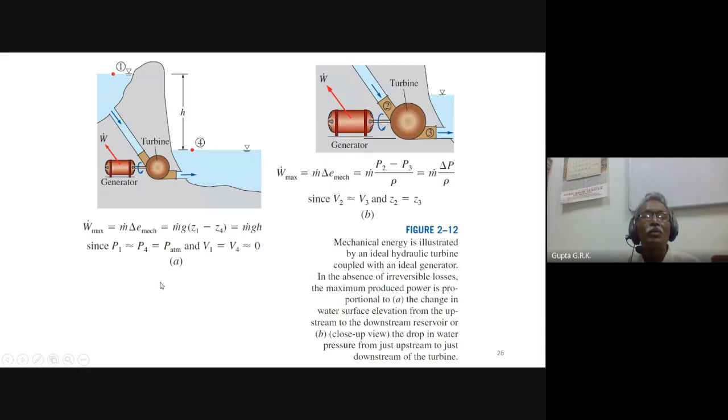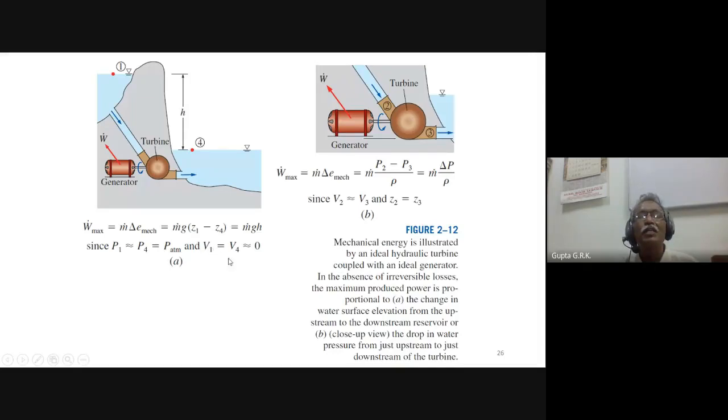In the same way, suppose you take a turbine, right? If you take 1 point here at 1 and 1 point here at 4, the work is equal to m dot into the change in the energy of the fluid. Here the pressure is the same, atmospheric pressure, so there is no change in pressure, that is delta P is 0.